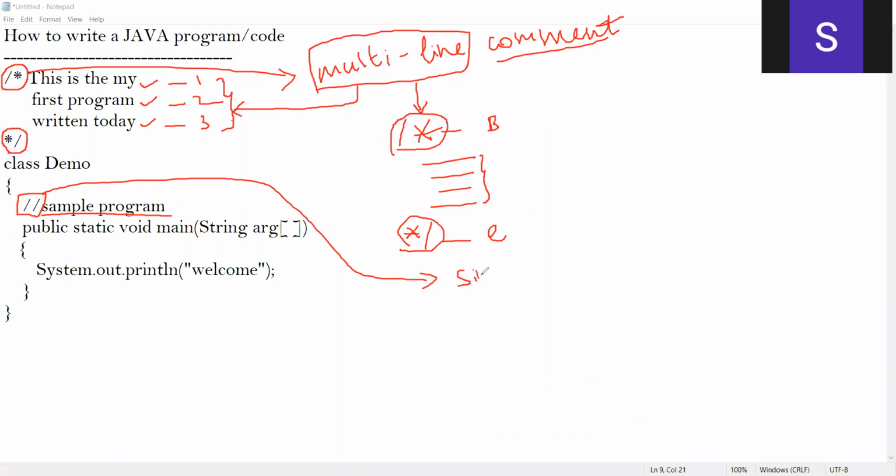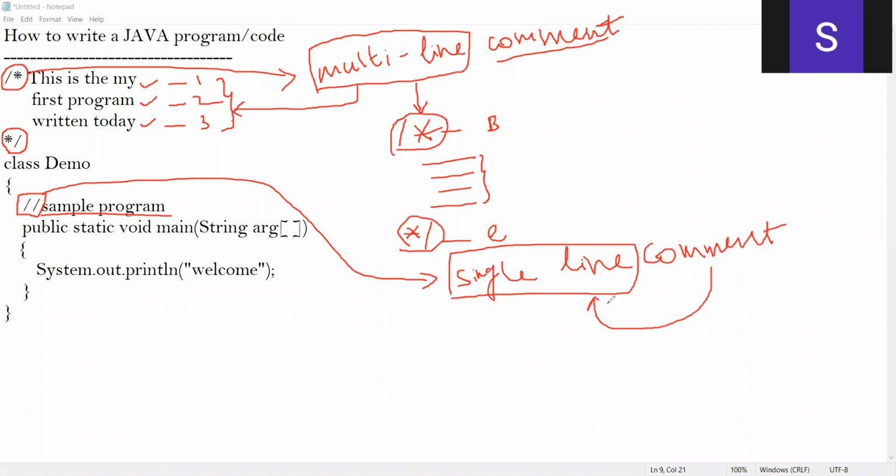What does it mean? If I want to comment a single line, I need to use 2 forward slashes, and that's what I've done here.